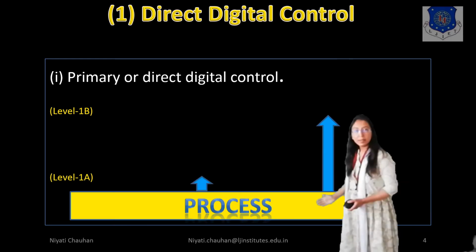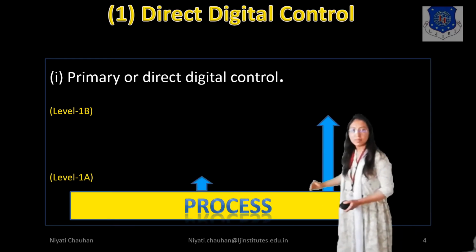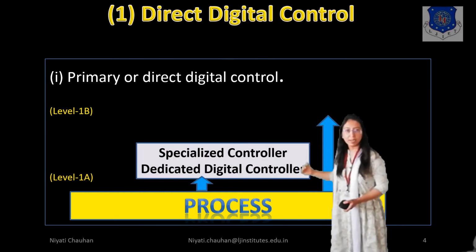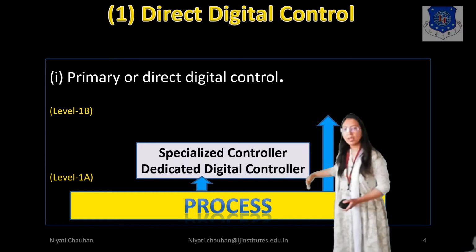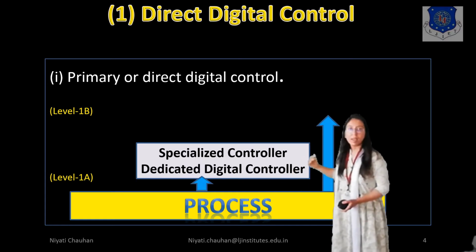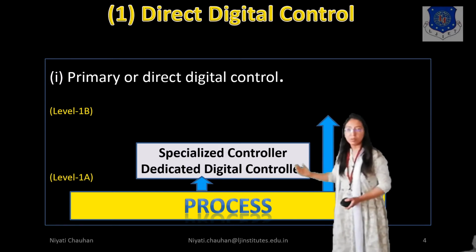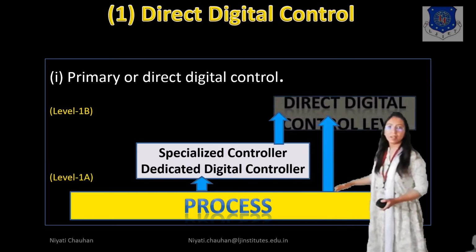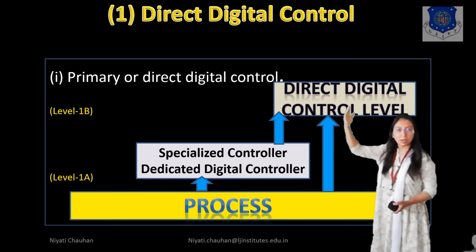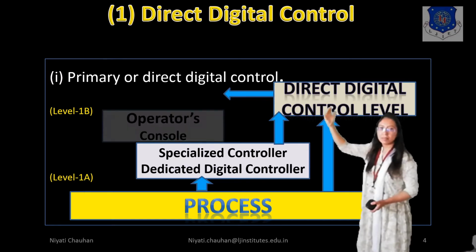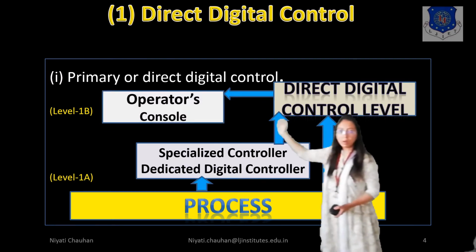Okay, so you can see the process signal is sent to the specialized controller, that is a dedicated controller, right? You can also say that those instruments have analog input, right? So the data is sent to the specialized controller. For digital input, data is sent to the direct digital control level. Then direct digital control data is sent to the operator's console, right?